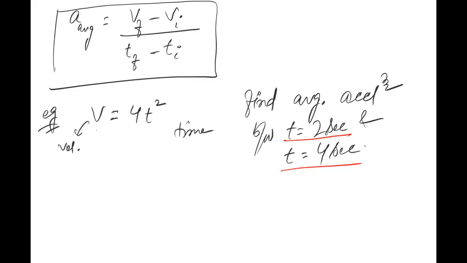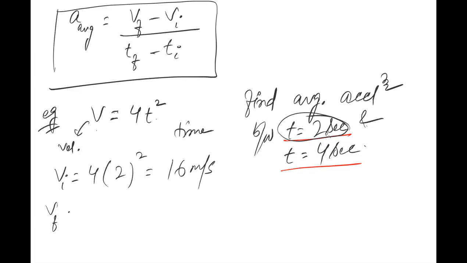Now see this. We'll put t as 2 seconds. t की वैल्यू इनिशियल वाली रखो, तो initial velocity will be equal to 4 into 2 squared, 4 into 2 का स्क्वायर, तो it will become equal to 16 meter per second. Similarly, put the value of t as 4 seconds, 4 squared, so this will become 64 meter per second.